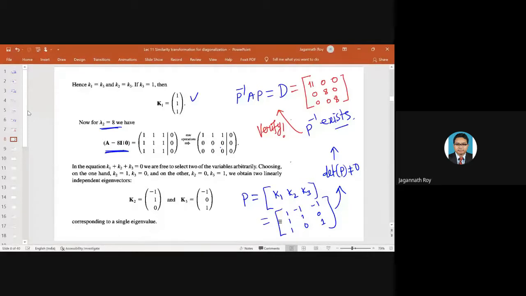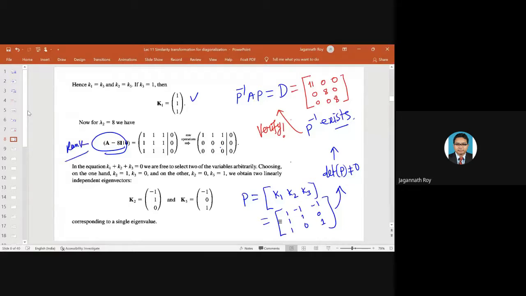If it is there, then you can confirm, yeah, it is diagonalizable. If it is not there, then it is not. So for that, you need to find the rank of these matrices. So the rank of this matrix is very important.